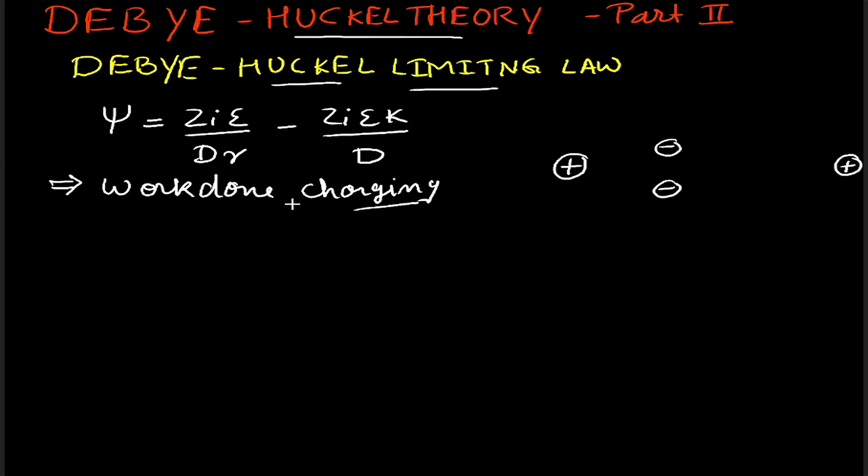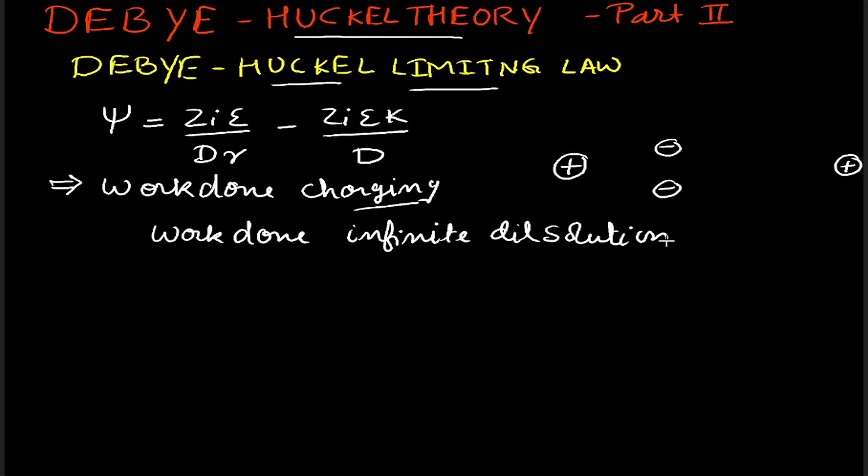So this process of charging, we can consider as the amount of work done. Suppose W1 is the amount of work done when we are charging an infinitely dilute solution, and similarly W2 is the amount of work done when we are charging a given solution of finite dilution.